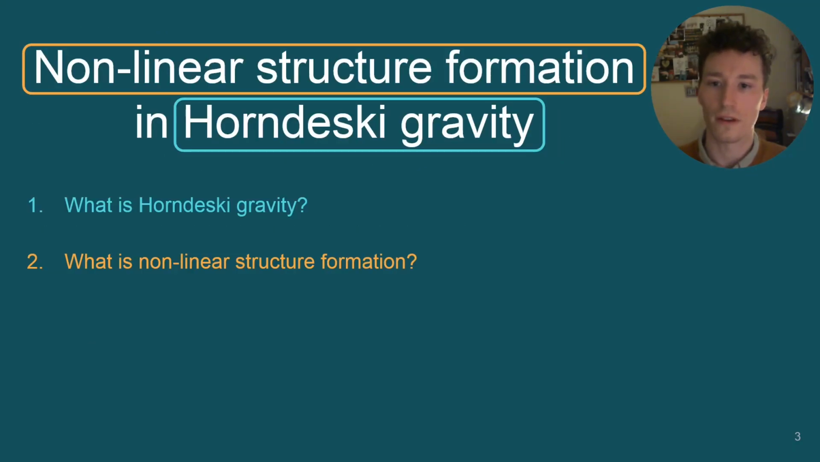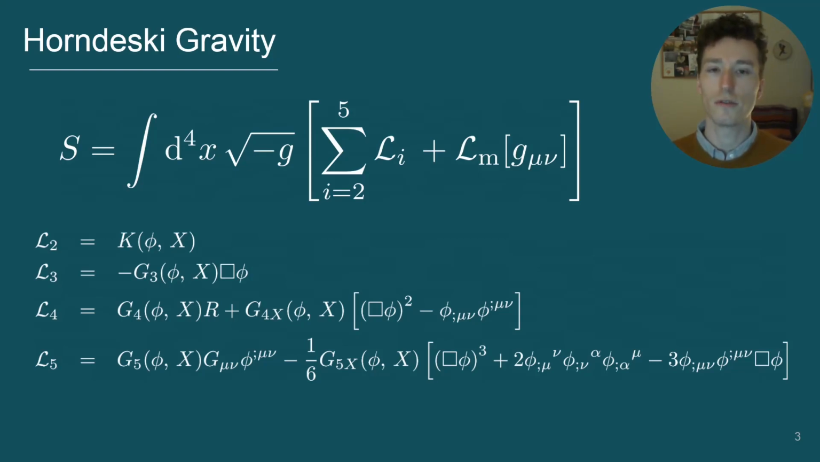Before I go any further, I think it's important that I break down the terms in the title of my talk. What is Horndeski gravity, and what do I mean by nonlinear structure formation? If you're already familiar with these terms, then please feel free to skip ahead a few minutes. The technical definition of Horndeski gravity is that it is the most general description of a four-dimensional scalar tensor theory of gravity with second-order equations of motion. But what does this mean in practice?